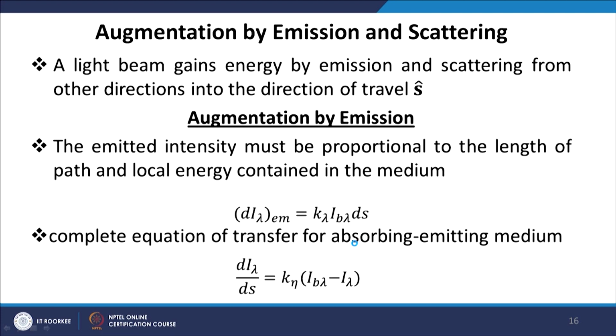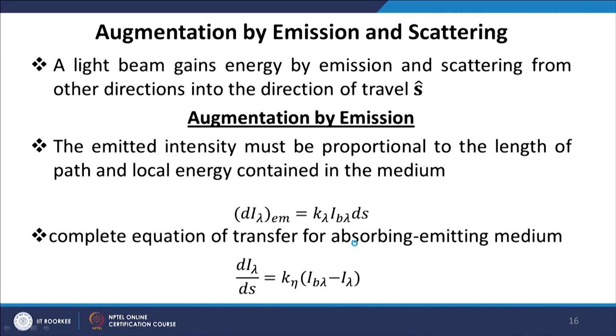So, we discussed in the first lecture itself that all substances emit radiation: solid surfaces, liquids as well as gases. So, when a radiation ray passes through a medium, the medium itself will emit some radiation, and this radiation adds to the ray, and total intensity may increase.